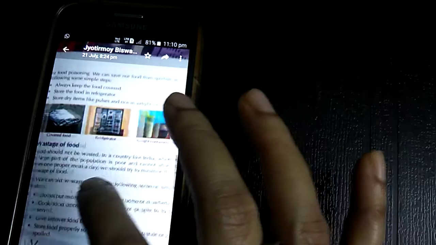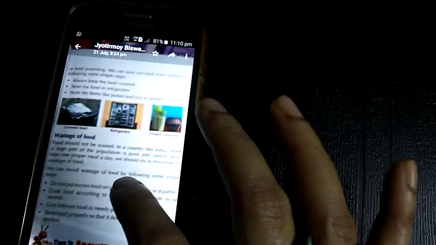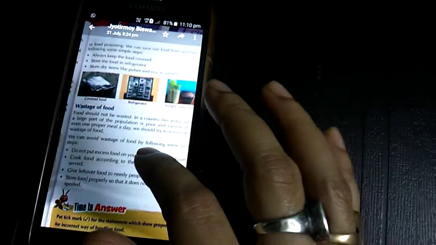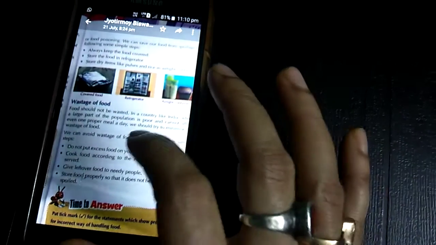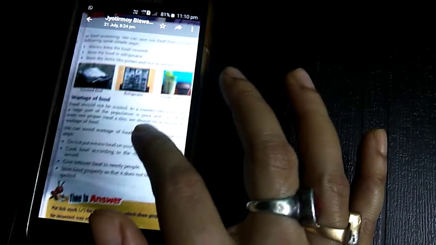It can cause diseases or food poisoning. We can save the food from spoiling in three ways. How can we preserve the food from getting spoiled? Always keep the food covered. Store the food in the refrigerator. Keep dry food items in airtight containers.